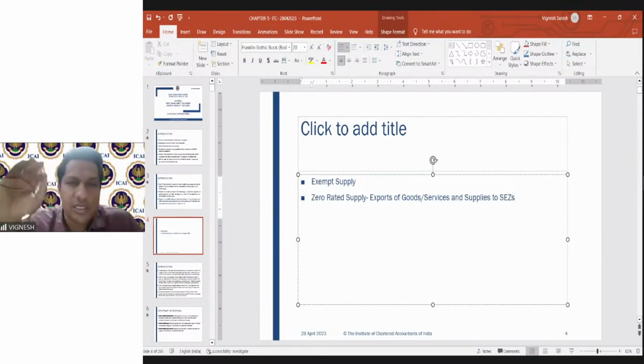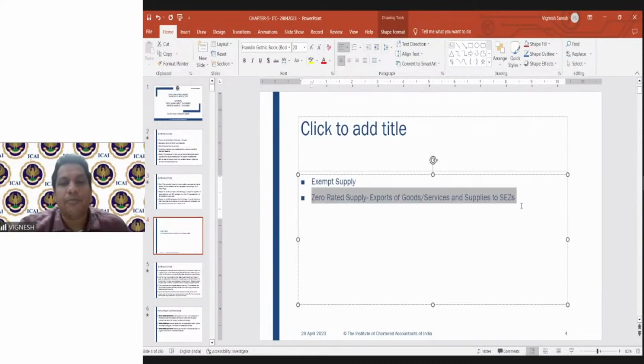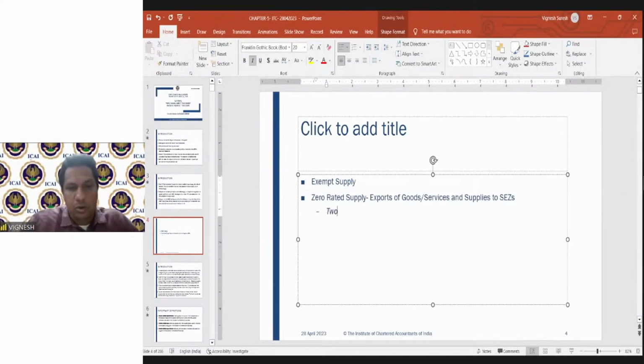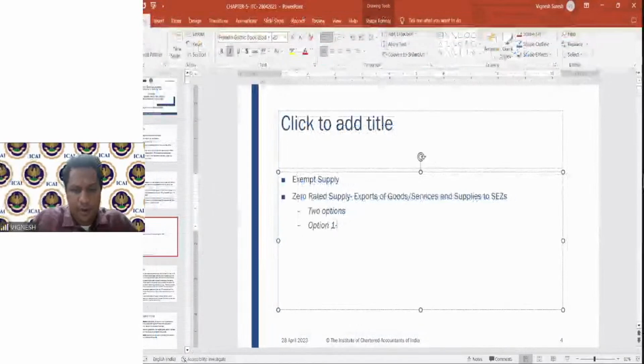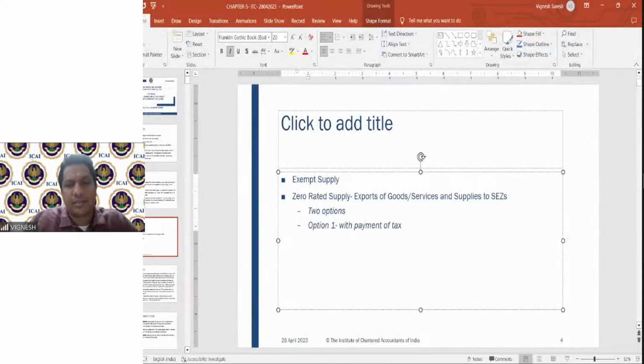In the chapter on exports and zero rated supply, place of supply, this point may have been touched upon. Export of services and supplies to special economic zones. We have seen very clearly last time what a special economic zone is, so you should by now know. In this zero rated supply, the main important point is you have two options. Option one is with the payment of tax, and option two is without payment of tax under LUT, letter of undertaking.